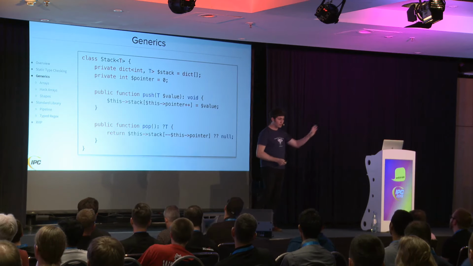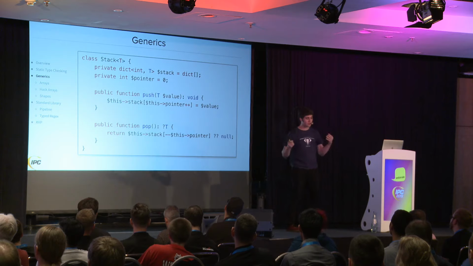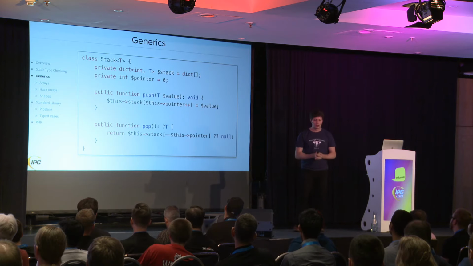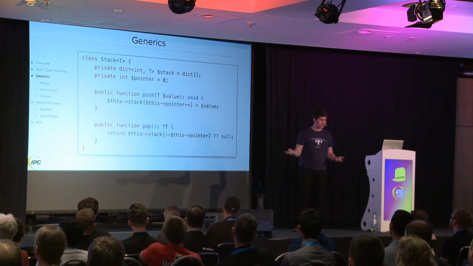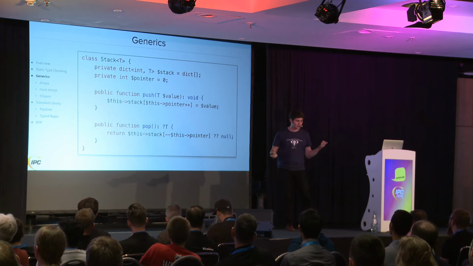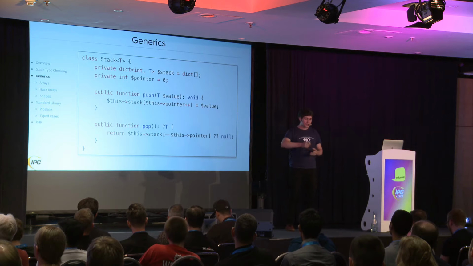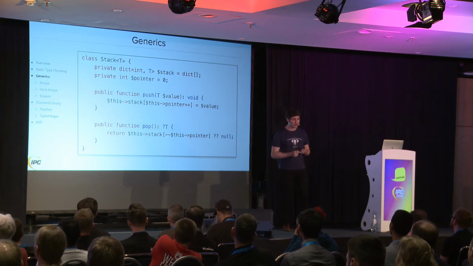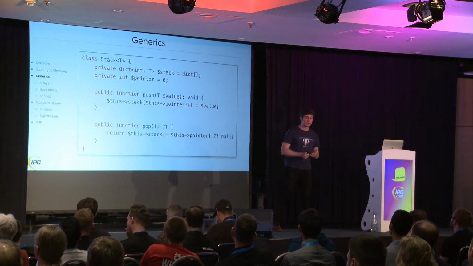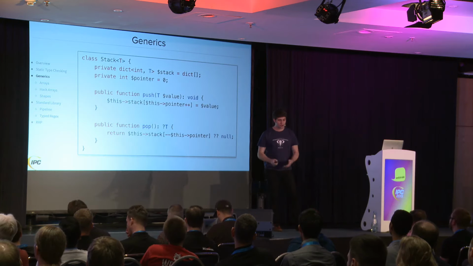So the same data that you push onto the stack, you pop that same data off the stack, same data type. Now, the pop function returns a nullable T because if you have a stack that's empty and you try to pop, you will get nothing back. You get null. So this stack data structure could work with any type. You could have a stack of ints, a stack of strings, a stack of arrays, a stack of classes, and that's what makes this a generic data structure.